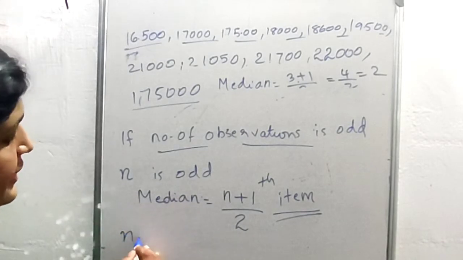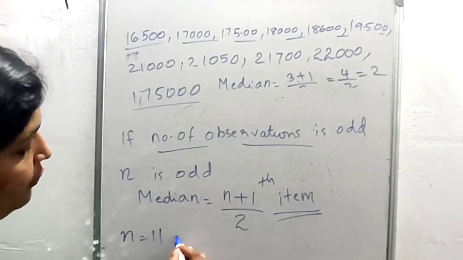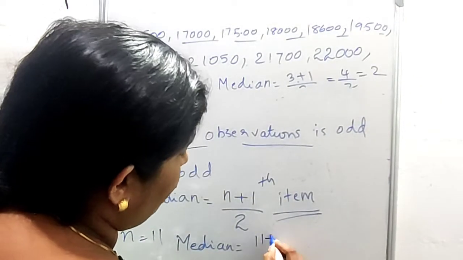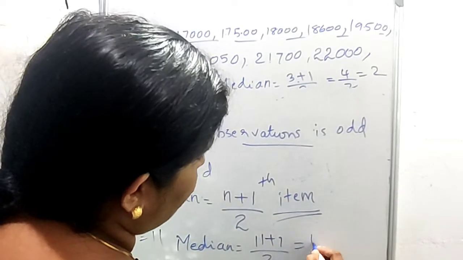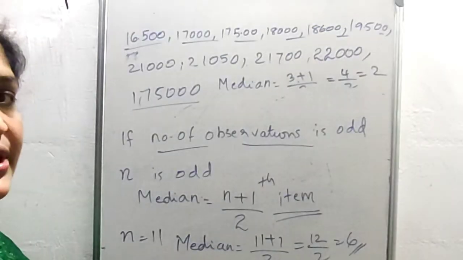So here n is equal to 11, which is an odd number. So how do we locate the median? Median is equal to 11 plus 1 by 2, that is 12 by 2, so the sixth observation is the median.